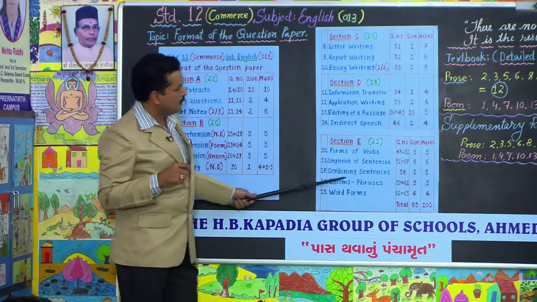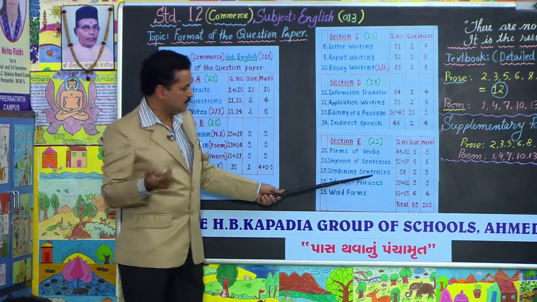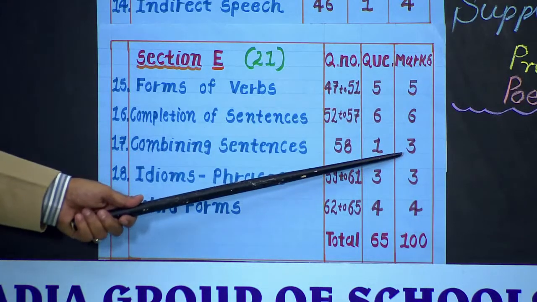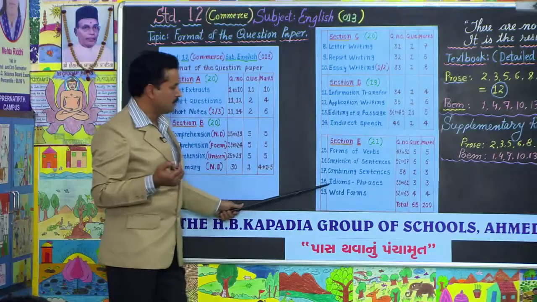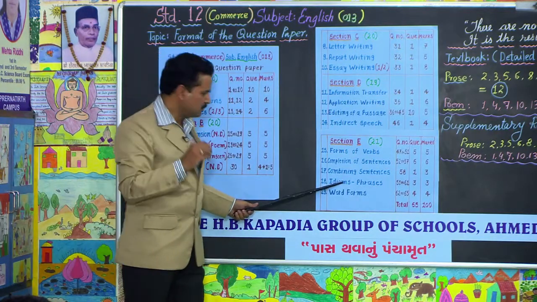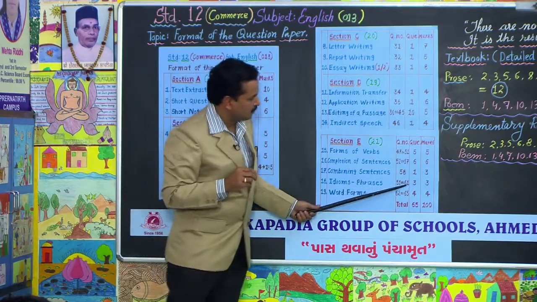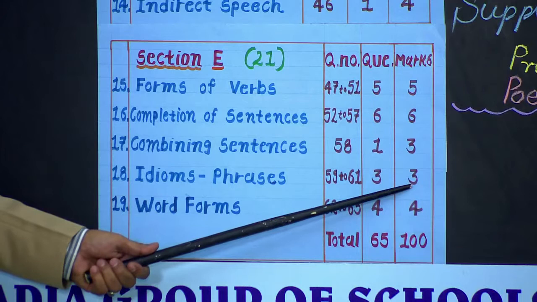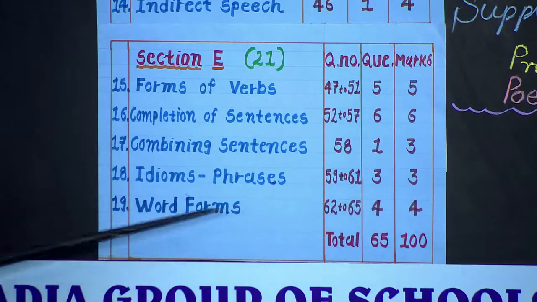Again, combining sentences, another word for it is synthesis. Question number 58, one question, carries 3 marks. Idioms and phrases would be textual questions only. Textual. Idioms, 59 to 61. 3 idioms would be asked and 3 marks would be awarded. Here changes may be done.